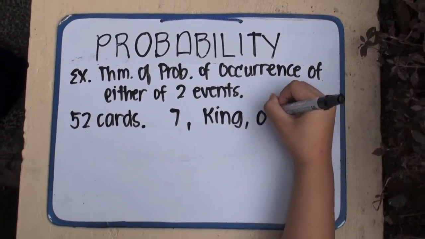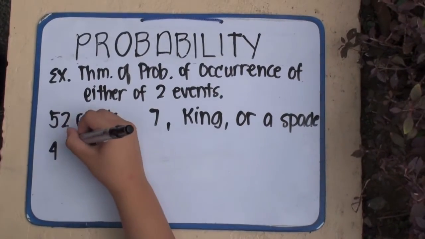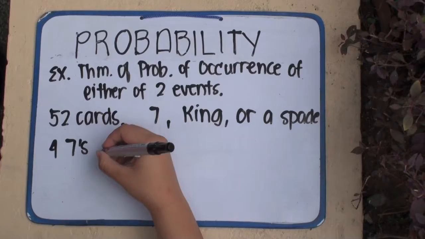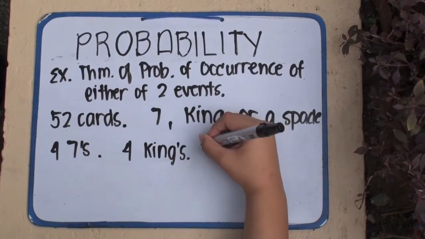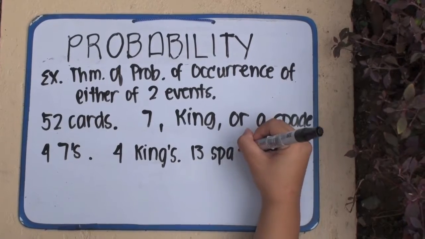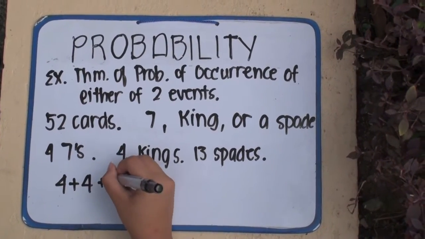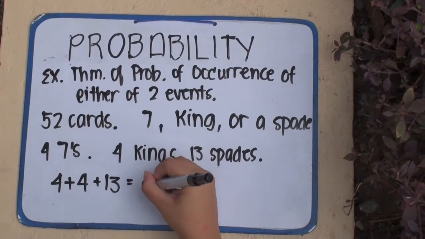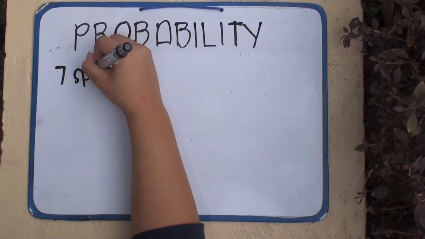if I randomly choose one card from the deck? Since there are 4 sevens, 4 kings, and 13 spades in the deck of 52 cards, the probability of the first event is 4 plus 4 plus 13 over 52, which is equal to 21 over 52.